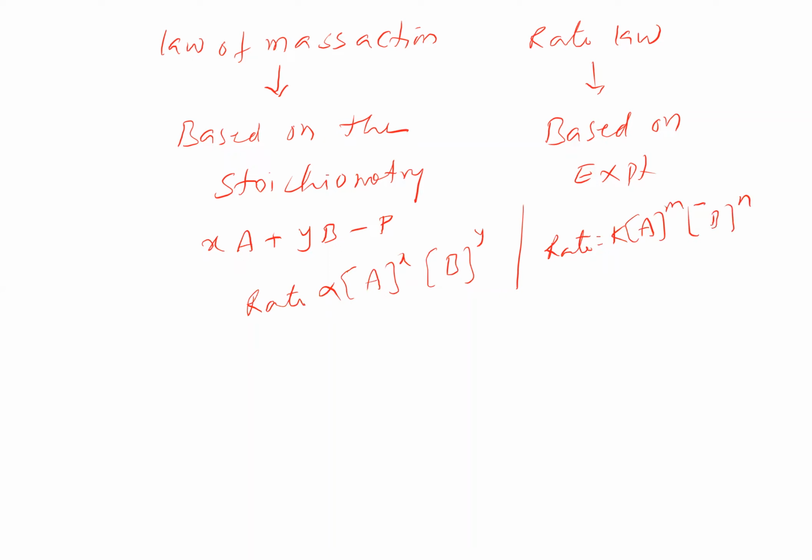These coefficients in the equation may or may not be the powers in the rate law. They are experimentally determined. That makes the basic difference between the law of mass action and the rate law. So rate law actually gives us the exact relation between the rate of reaction and the concentration of the reacting substances.